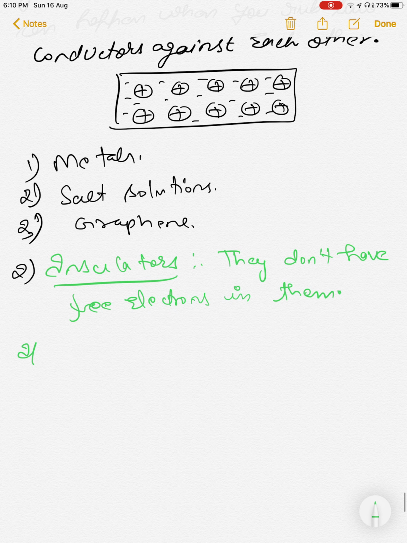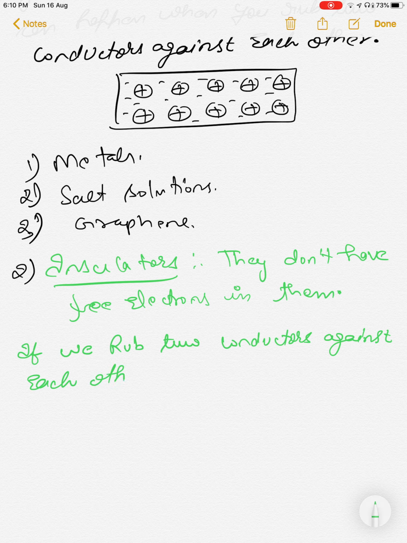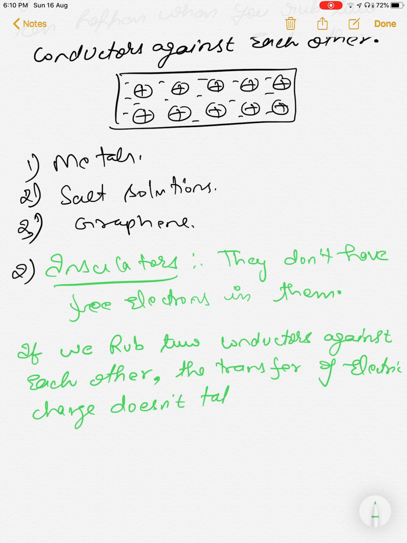It means if we rub two insulators against each other, the transfer of electric charge doesn't take place.